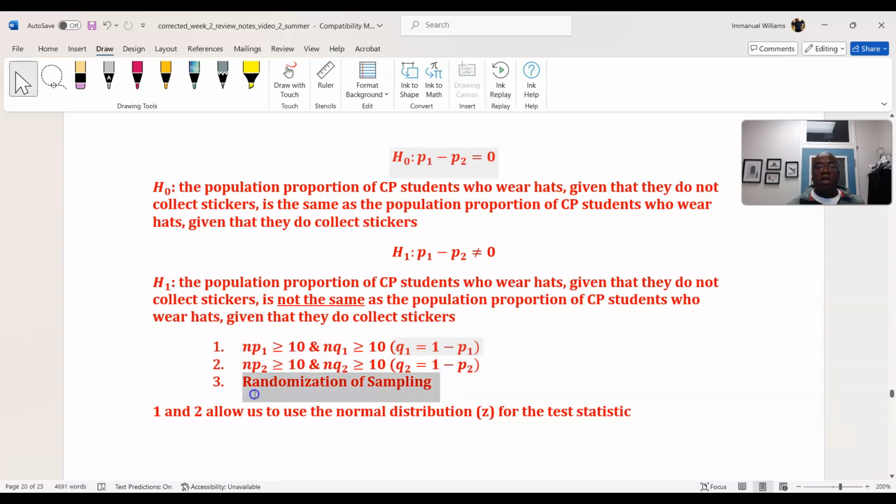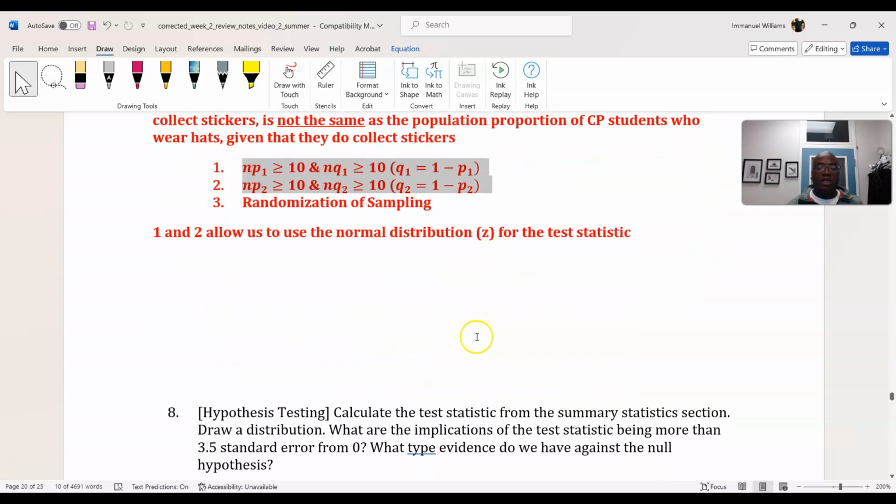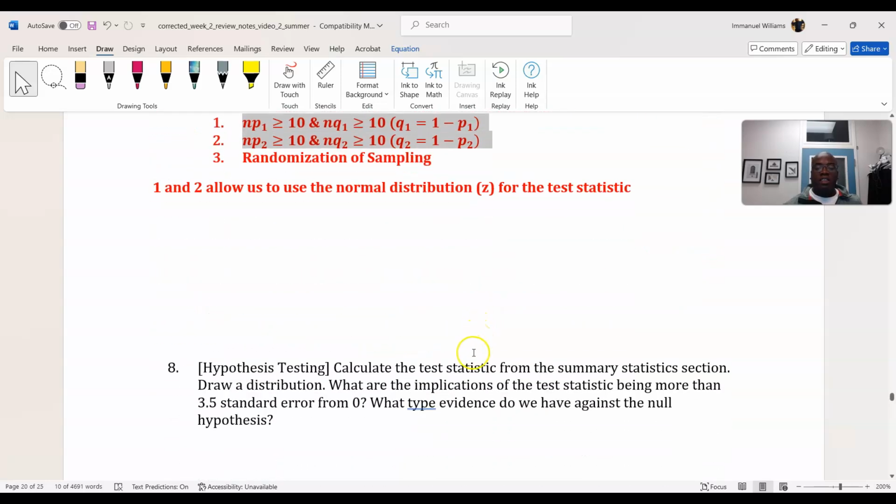My apologies for not emphasizing this earlier, the other assumption is that there's some randomization in terms of sampling. So n times p, n times q, for p1 and p2, should be greater than or equal to 10. That's an assumption. These are assumptions. And then randomization of sampling is the second assumption. Calculate the test statistic.